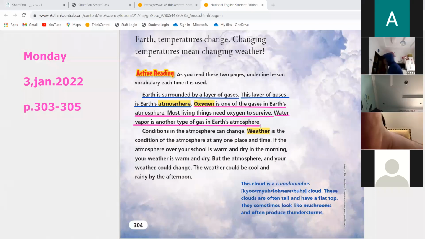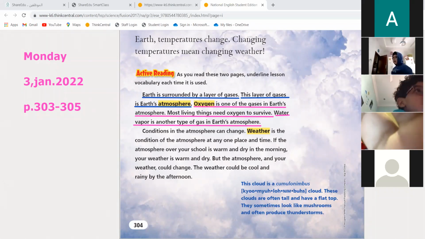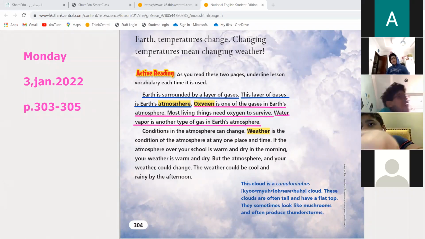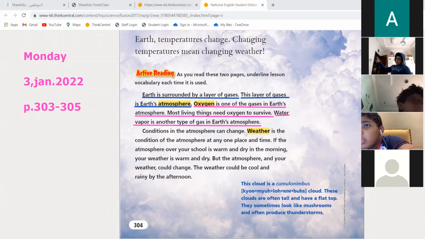That's very cool. Even the sharks don't breathe air. They need oxygen, but they don't take oxygen from air. They take it from the water.